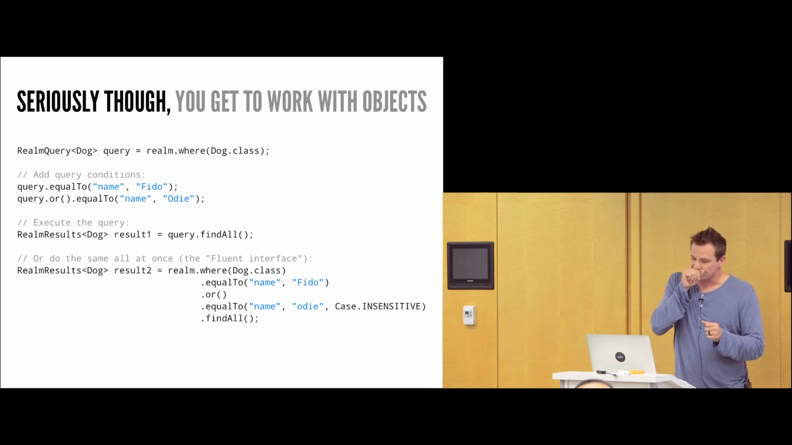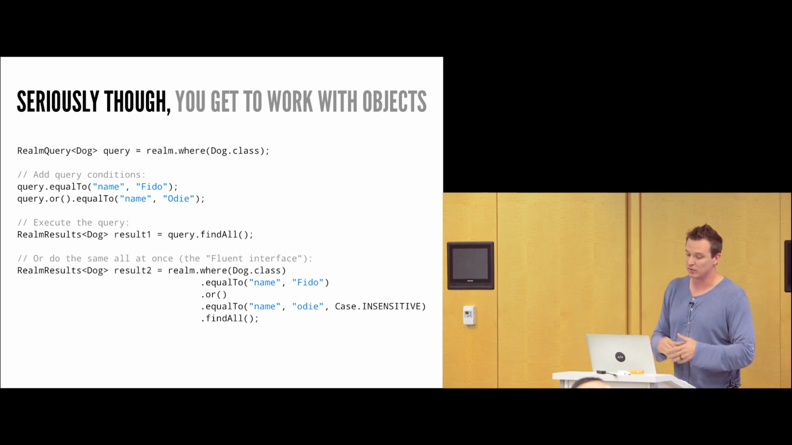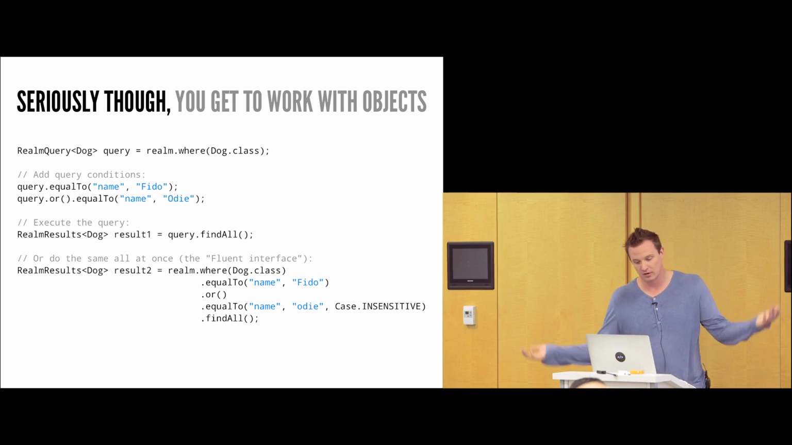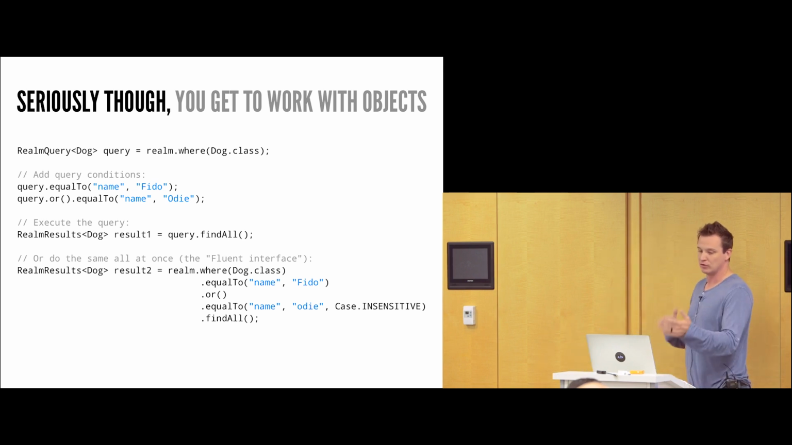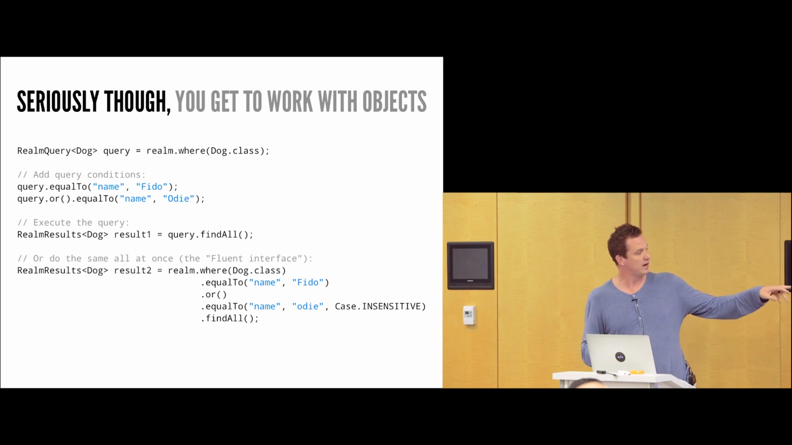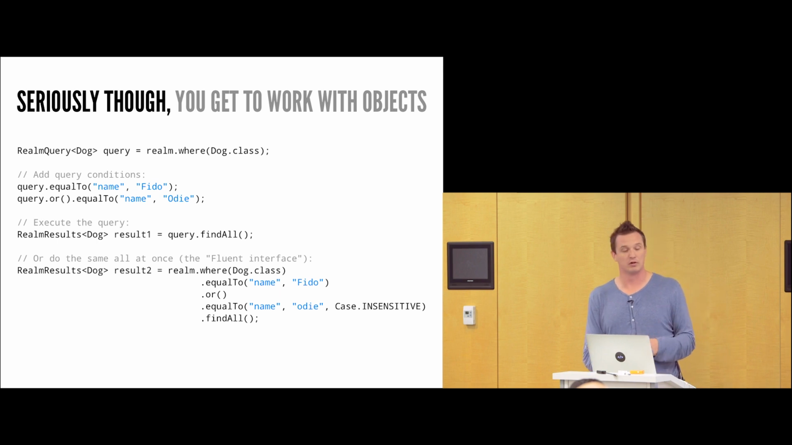So here's another example where we're querying for a bunch of dogs, and they're chaining different things together. So you can see here we're doing the equalTo. We're going to chain things together using another equalTo or an or. We're going to find all the dogs, and then we can do this fluent interface. Notice also, near the bottom, we can also do case-insensitive searches as well. So there's a whole bunch of options inside of Realm, which make it really, really useful.